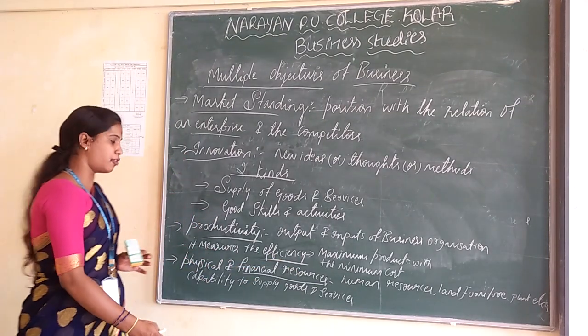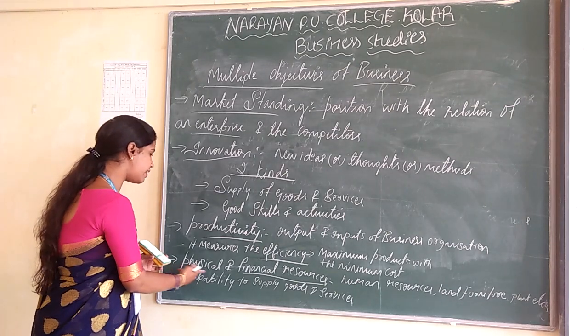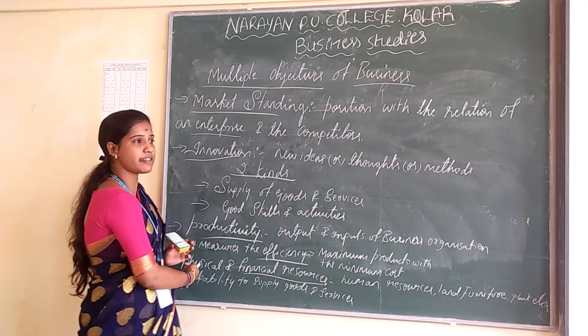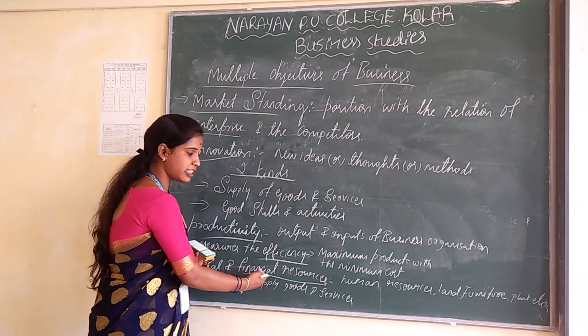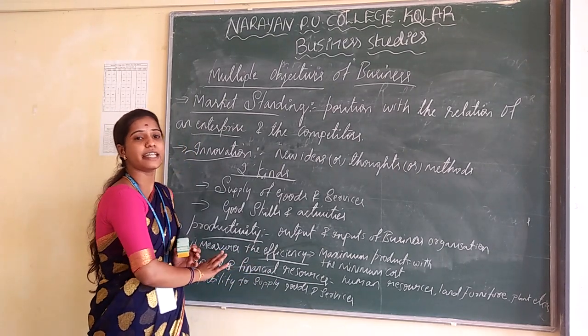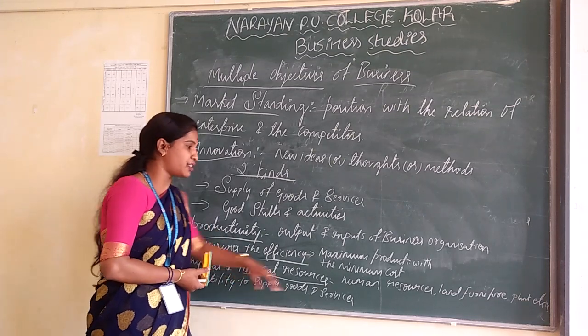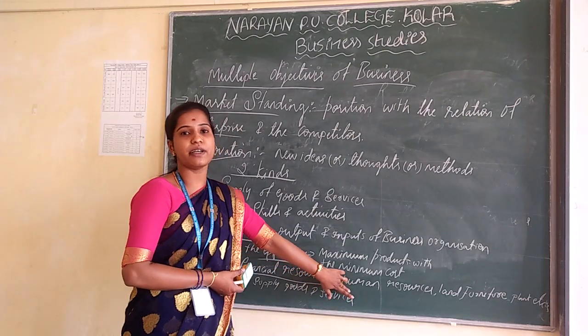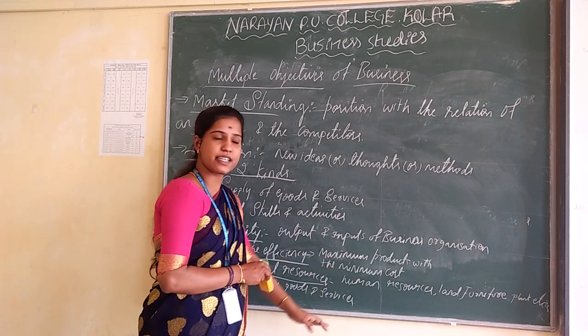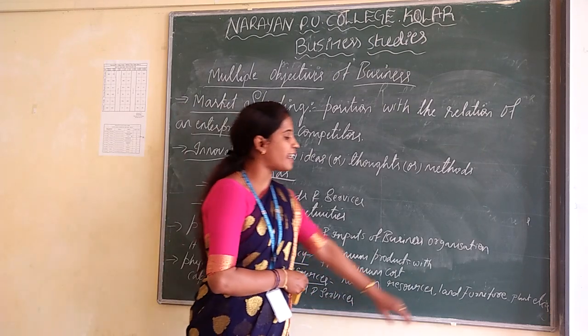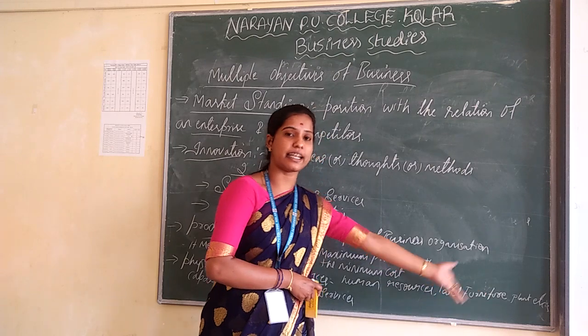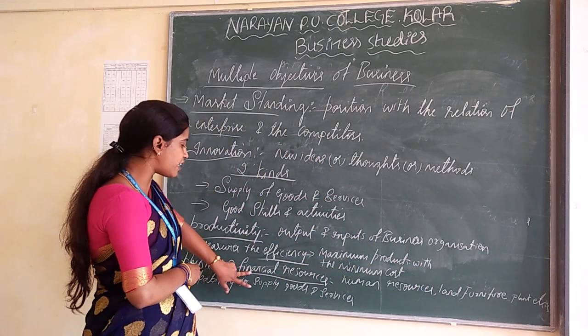Once again, I'm going to repeat these points. Here, the physical and financial resources mean that without these resources we are not able to run a business successfully. The physical resources mean human resources. Without human resources we are not able to run the business organization, as well as land, furniture, plant, etc. And the next one is financial resources.